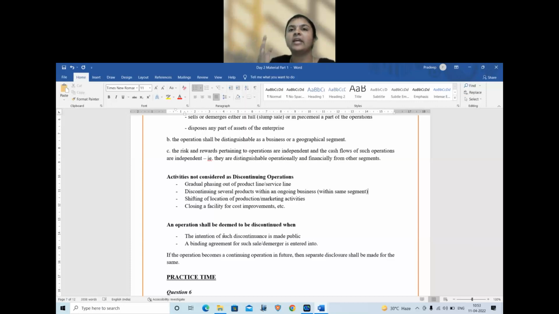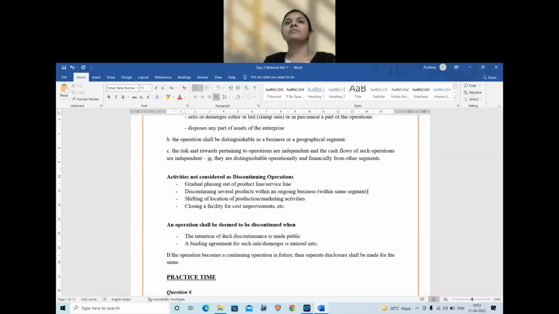So when the operation becomes discontinuing, you have to disclose all the items relating to that operation. For example, from which date it was discontinued, what is the current income and expenses for that, if there is any fixed income or expenses, what are the cash flows relating to that operation, are there any separate assets for that operation, segment assets. So all this information has to be separately disclosed in the financial statements, right?